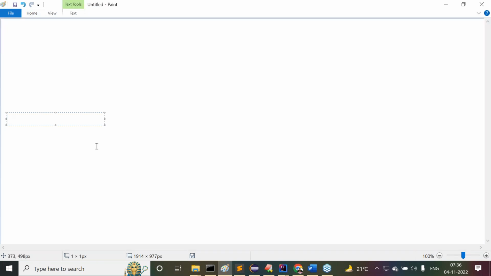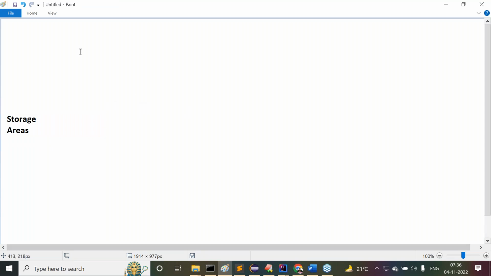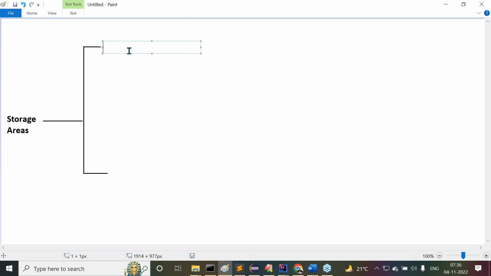First of all, what we have is storage areas. Now the storage areas are divided into how many types? Two types of storage areas are available. The first one is temporary storage areas, and after that, permanent storage areas.